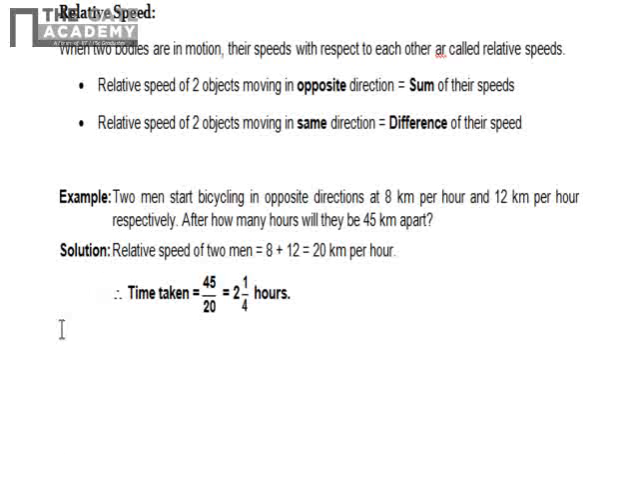Now if the problem had been such that they are moving in the same direction, then instead of 20 you have to write the difference of their speeds, that is 12 minus 8 is equal to 4 kilometers per hour.